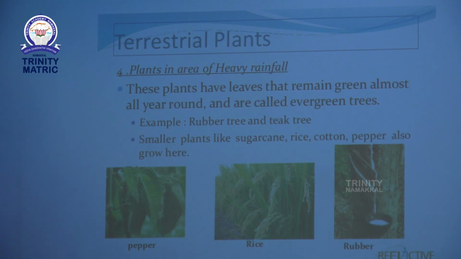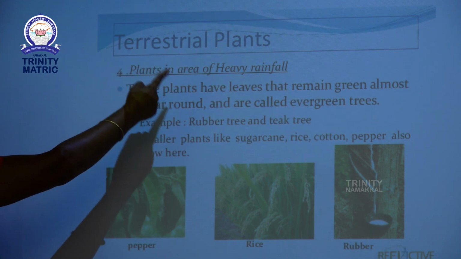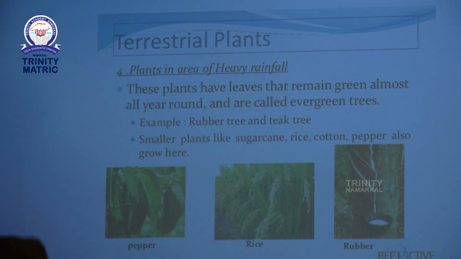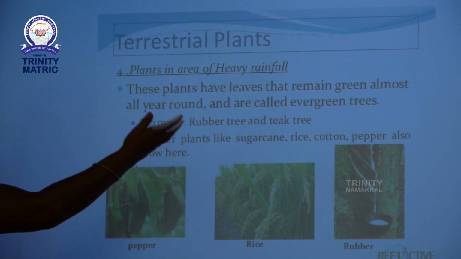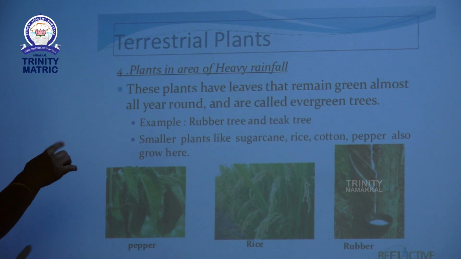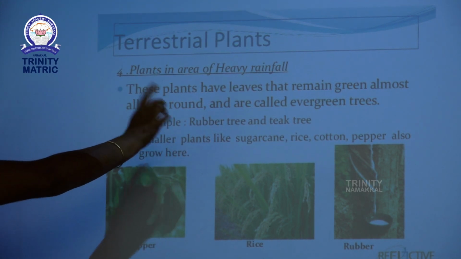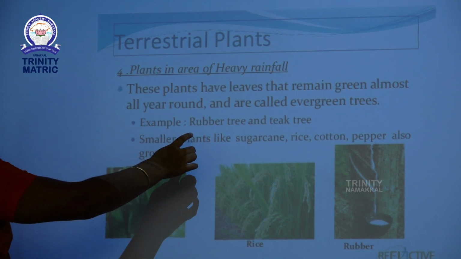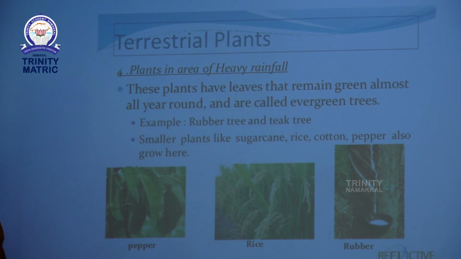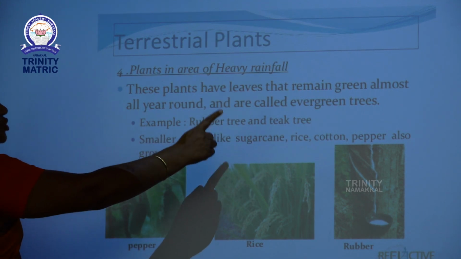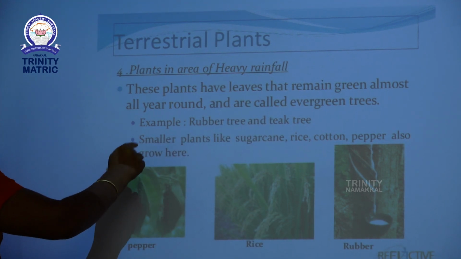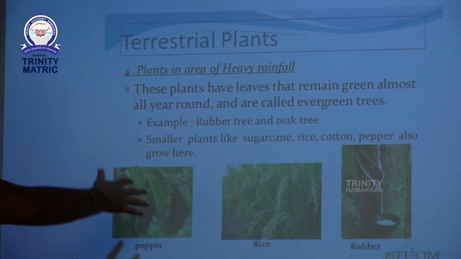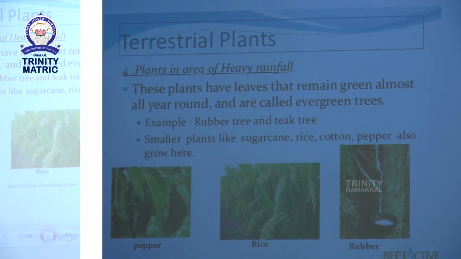Next one is another type of terrestrial plants, plants in areas of heavy rainfall. These plants have leaves that remain green almost all year round and are called evergreen trees. Example, rubber tree and teak tree. Smaller plants like sugarcane, rice, cotton, pepper also grow here. These plants live in heavy rainfall areas.